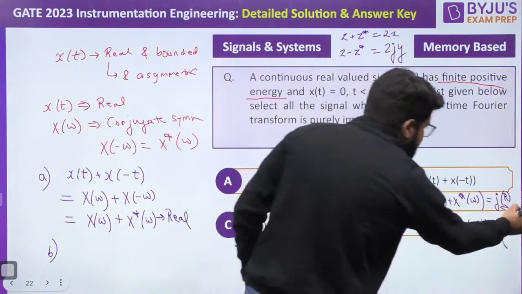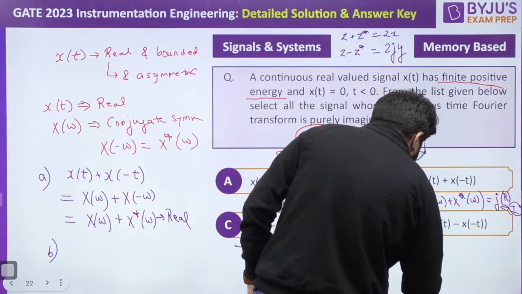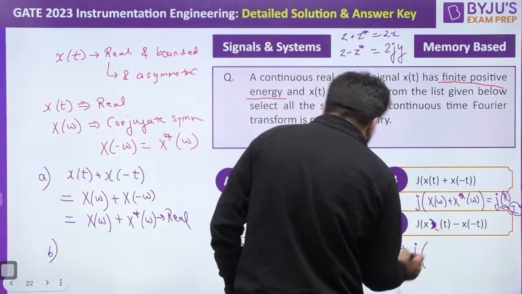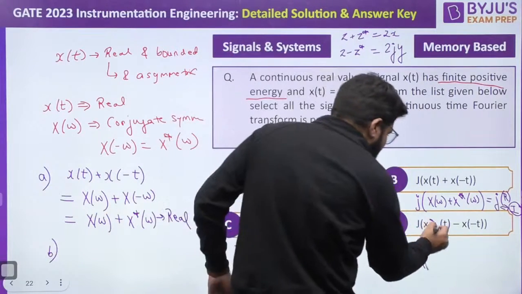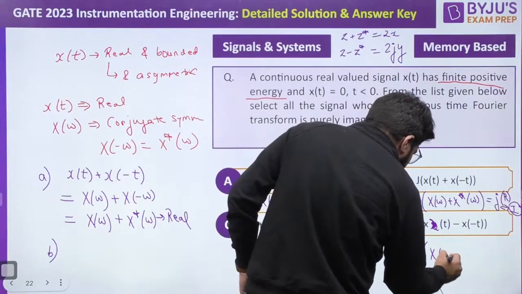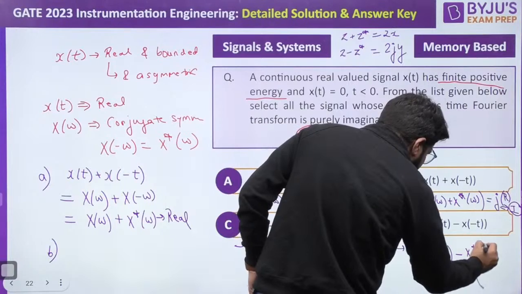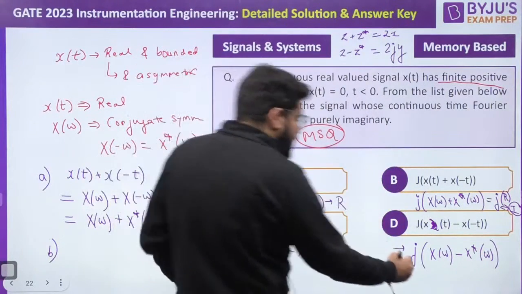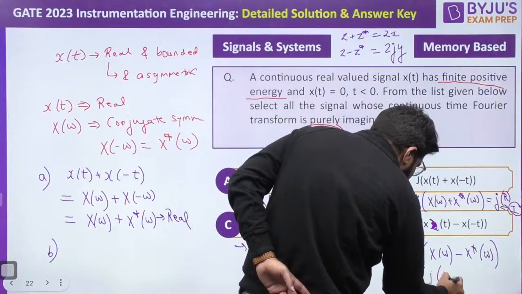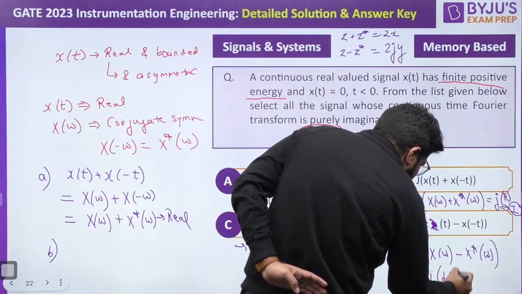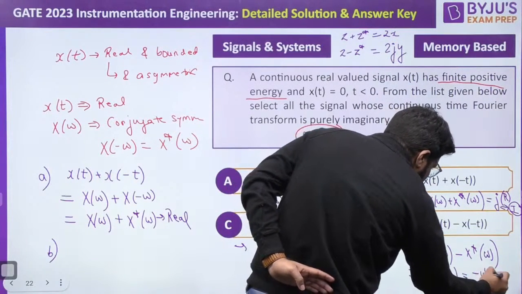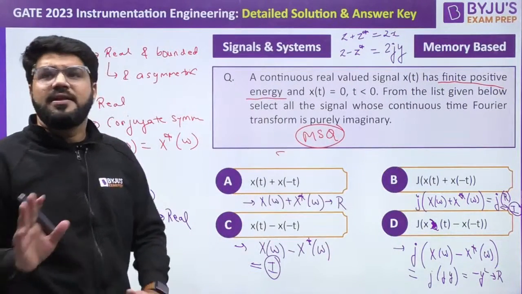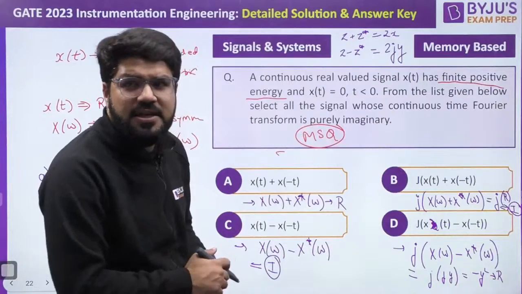Okay, and on D we have j into x(t). Guys, this is a typo, that is x(t) only. Understood, that is x(t). So the Fourier transform of x(t) is X(omega) minus X(minus omega), that is X conjugate(omega). So X(omega) minus X conjugate(omega) is imaginary, so j into j of something, like j into jy, that is minus y. So this one is real actually. So D is not the correct answer. The correct answer is B and C. Yes, Rityaksha.